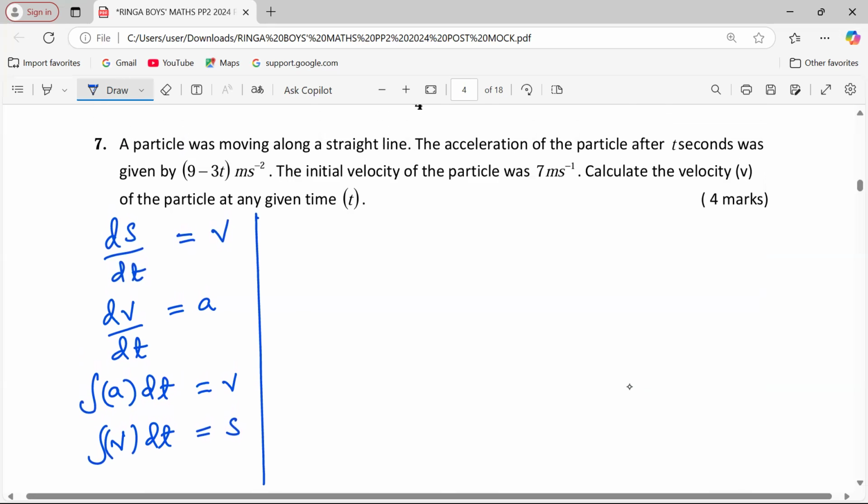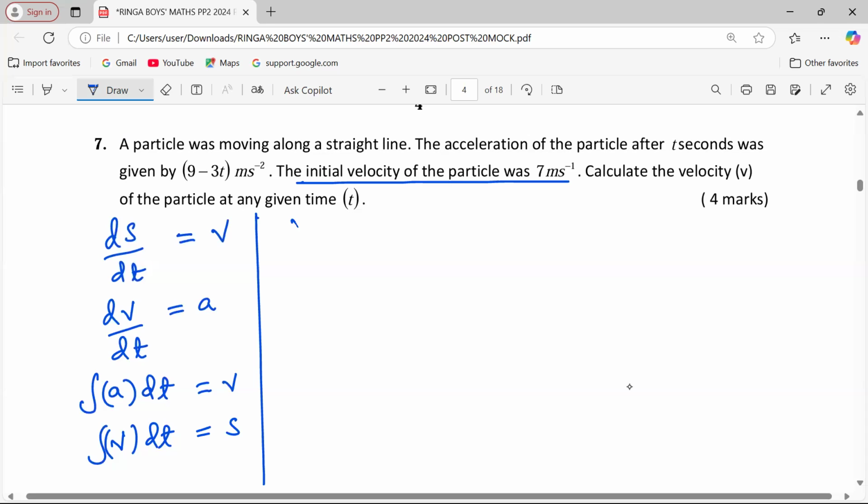So that is usually the relationship between these functions. Now, in this question, we are given the acceleration function. Then there are two terms here that I want us to conclude. Initial velocity: when you hear the word initial velocity, it means velocity when time was 0. What velocity did this particle take off with?